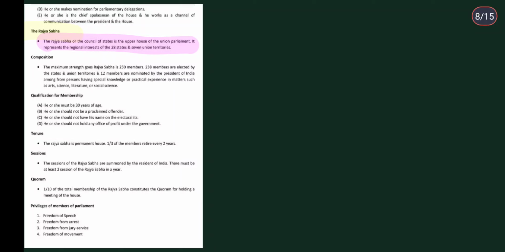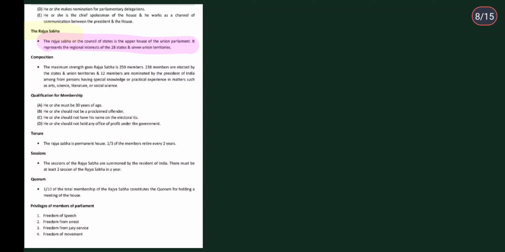Then composition. The maximum strength of Rajya Sabha is 250 members. Remember there how many and here how many. Please do make a chart of your own to compare Lok Sabha and Rajya Sabha. Here I have made it in slide form, but you need to remember how many members there can be in Lok Sabha, and how many in the Rajya Sabha.